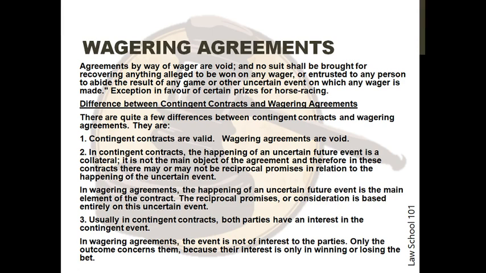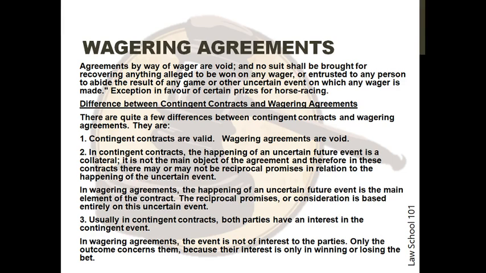Number 3. Usually in contingent contracts, both parties have an interest in the contingent event. However, in wagering agreements, the event is not of interest to the parties. Only the outcome concerns them, because their interest is only in winning or losing the bet.